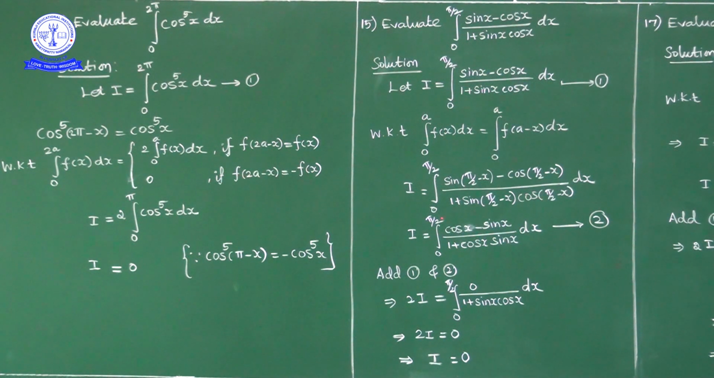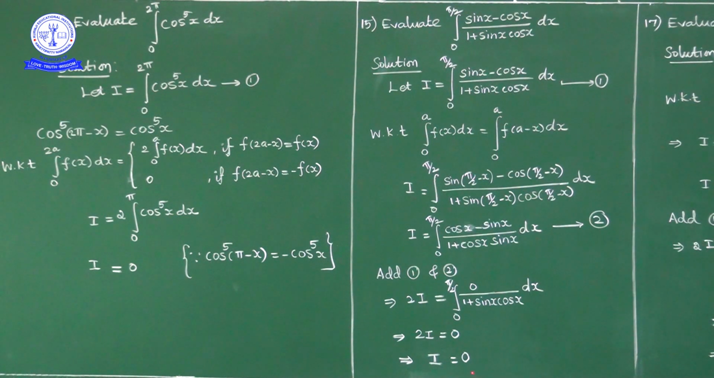So I is equal to integral 0 to pi by 2 of (cos x minus sin x) upon (1 plus sin x cos x) dx. Mark this one as 2. Adding 1 and 2, left hand side 2I is equal to integral 0 to pi by 2. Here numerator sin x, here minus sin x, cancel. Here minus cos x, here plus cos x, cancel. So numerator 0, denominator is 1 plus sin x cos x dx. So integration value is 0, 2I is equal to 0. So I is equal to 0.